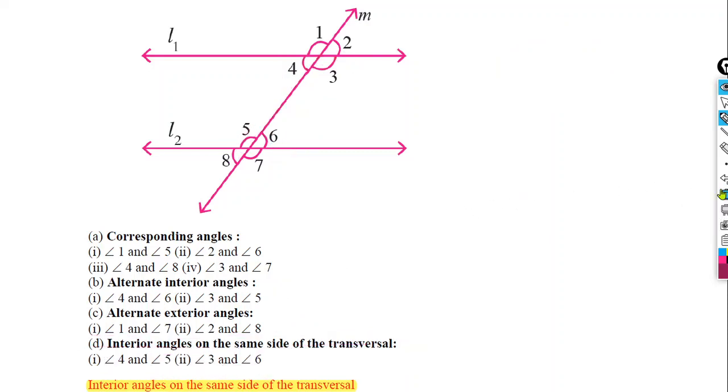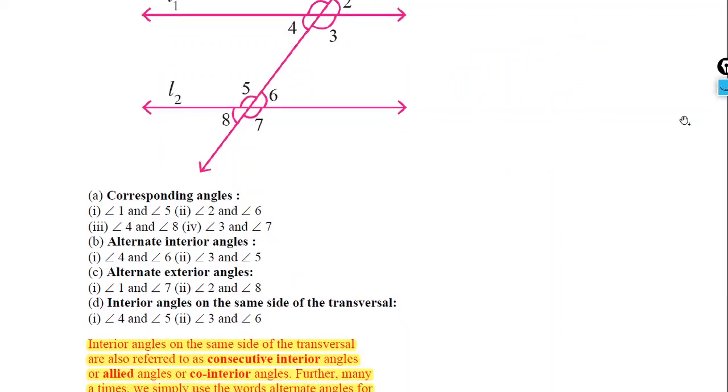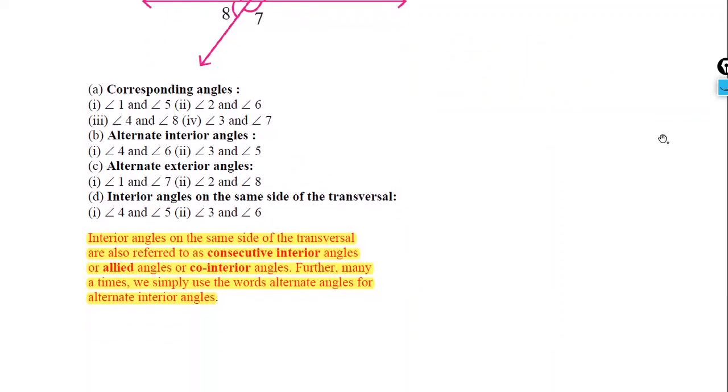Okay. Now, yes, there is one more thing. For interior angles on the same side of the transversal, we normally call this term by some different names also. Okay, that means it has some different names, like consecutive interior angles.